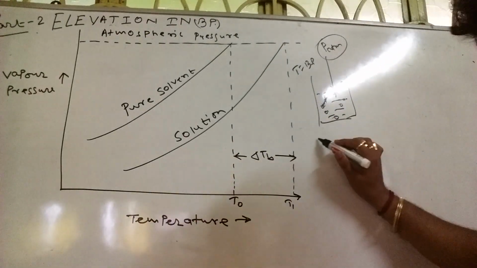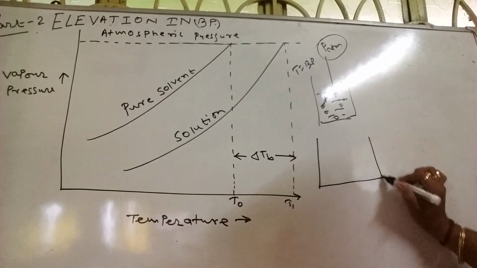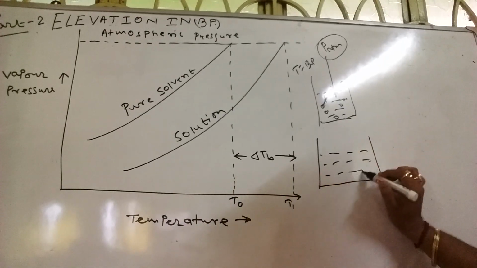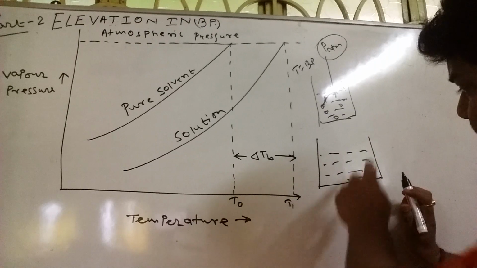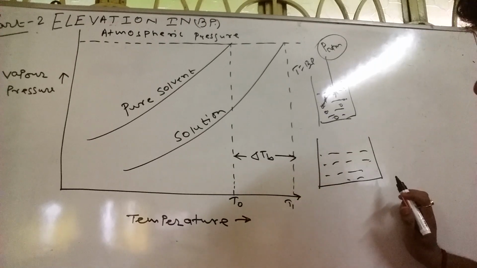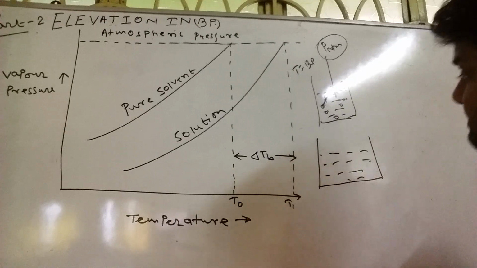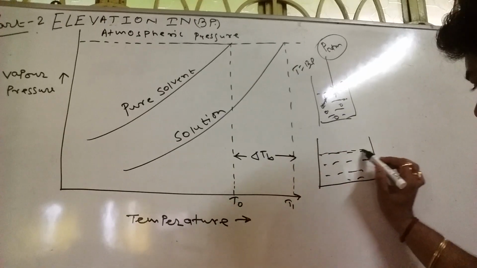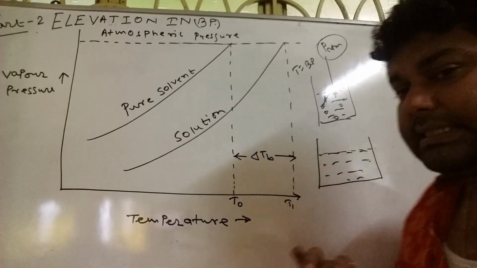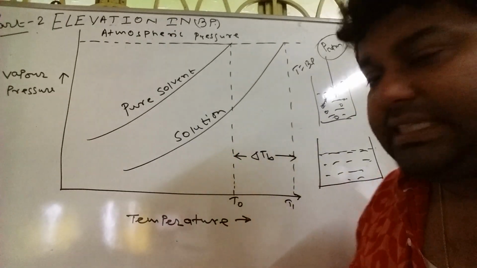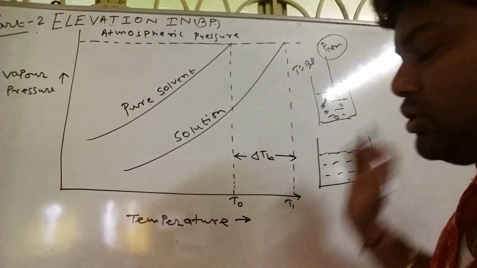We understand that if I take a container and this is the pure liquid, when it is trying to convert into vapor, the upper surface is full of liquid. There is nothing else present there, only the pure solvent.